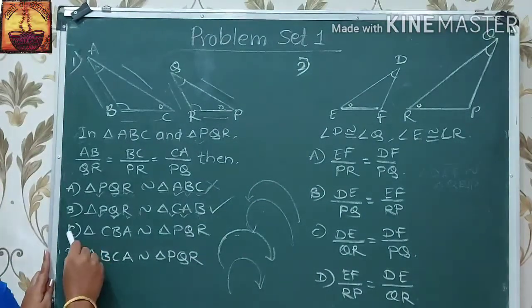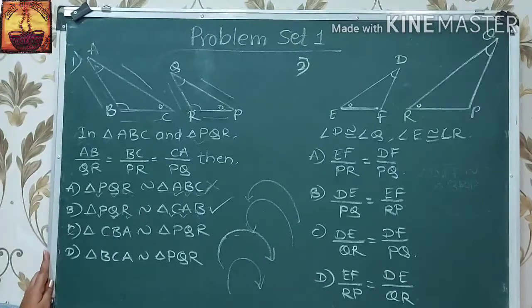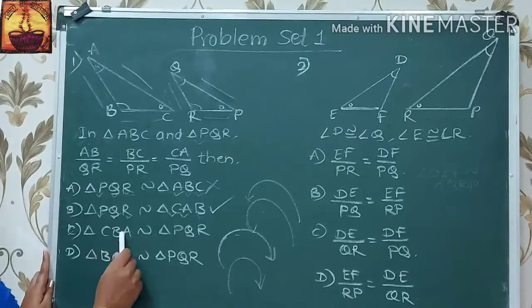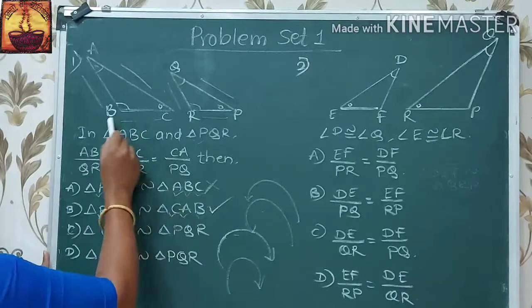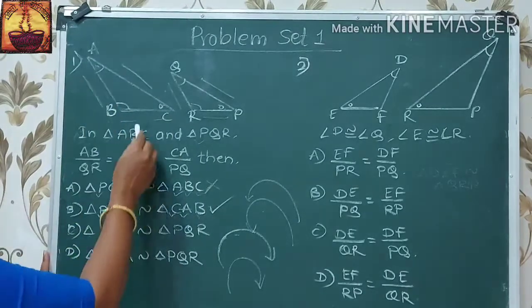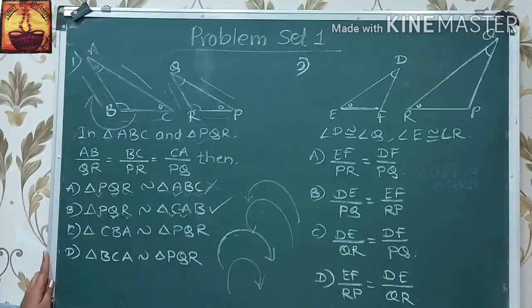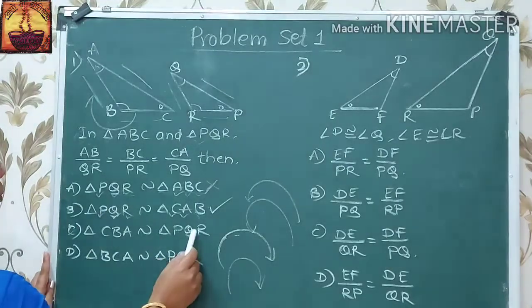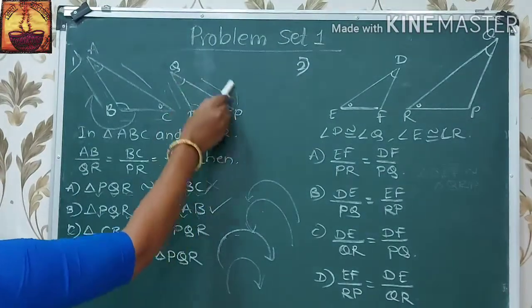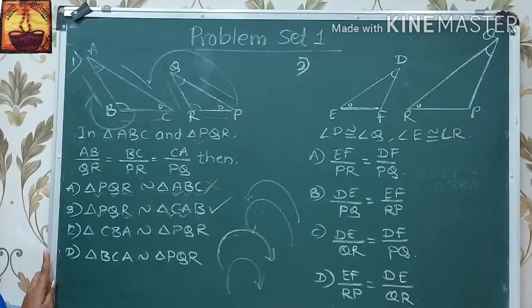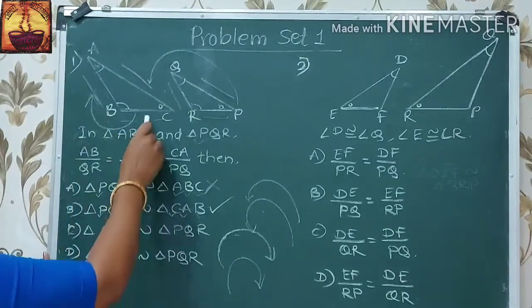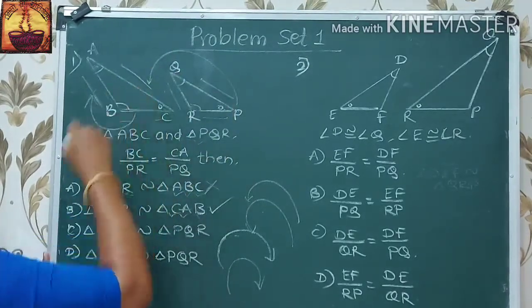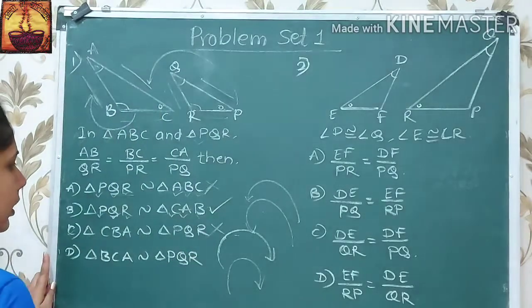If we observe option 3, triangle CBA, it is of anti-clockwise direction. And triangle PQR is the opposite direction of this triangle. Name of this triangle is CBA and it is PQR, therefore it is also wrong.